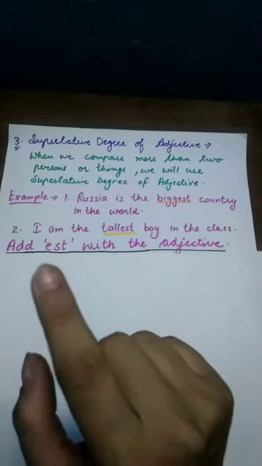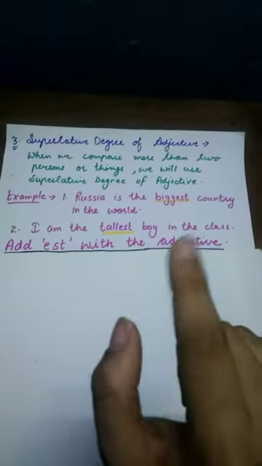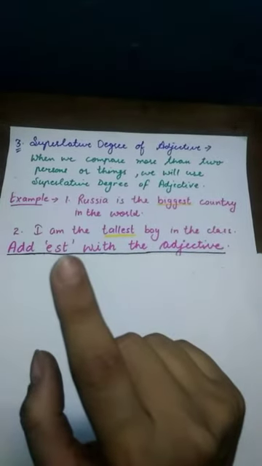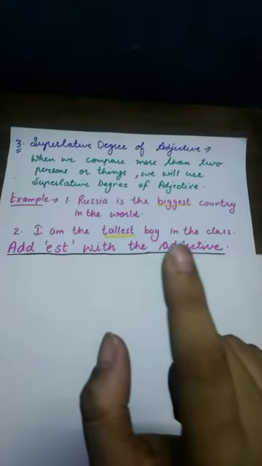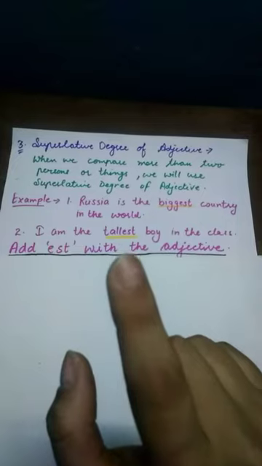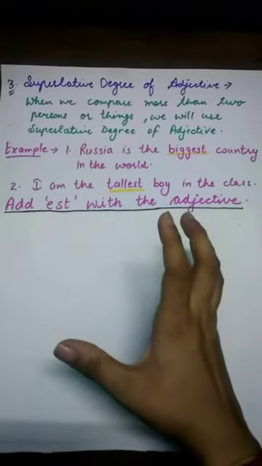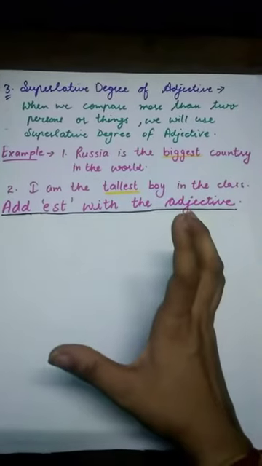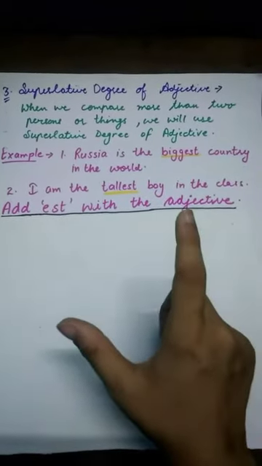Similarly, read out the second example. I am the tallest boy in the class. Now I am comparing myself with all the boys of the class. So I will use adjective tall in its superlative form. Now the next thing is, to form superlative degree, we add est with the adjective.